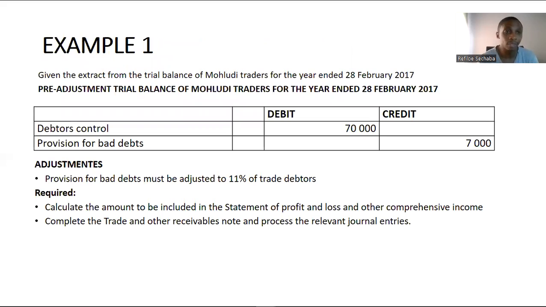Okay, example 1 says, given the extract from the trial balance of Included Traders for the year ended 28 February 2017, and we are given the pre-adjustment trial balance. They gave us debtors control of 70,000 and provision for bad debts of 7,000. Under adjustments, we are required to calculate provision for bad debts at 11%. So it is 11% of the adjusted amount. Fortunately here, we didn't have to adjust our debtors control amount of 70,000. So we'll go straight to it and calculate the provision.